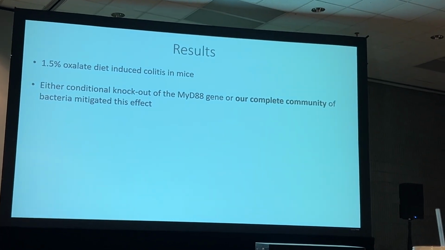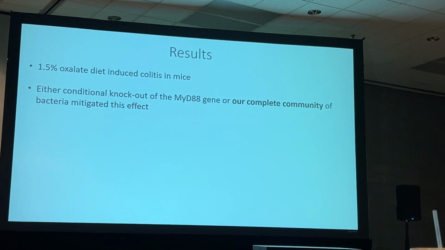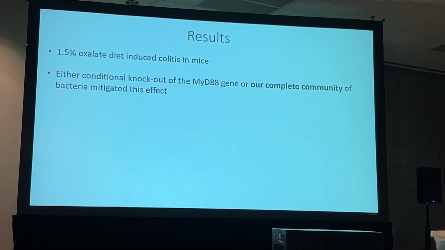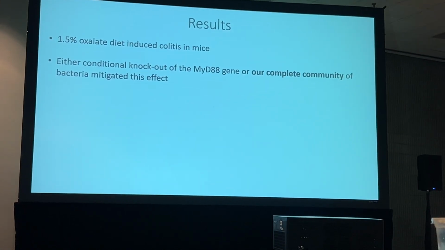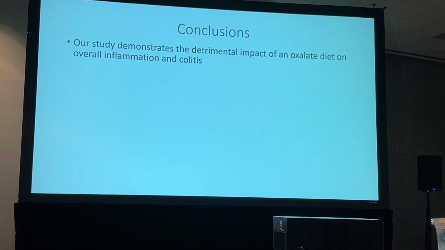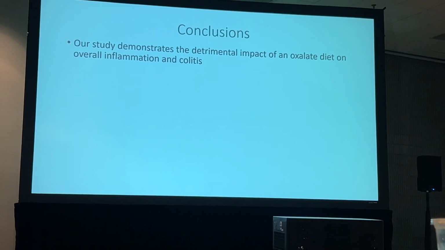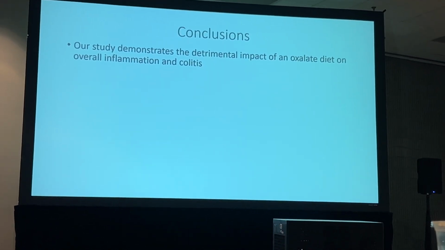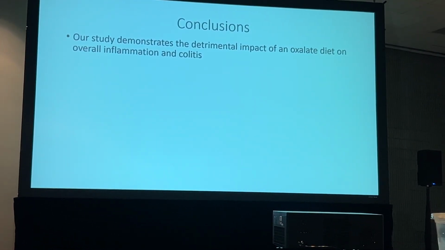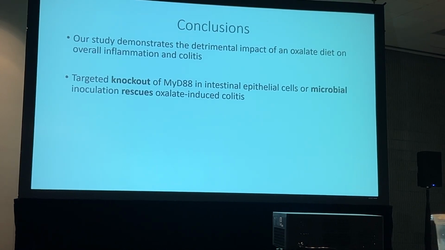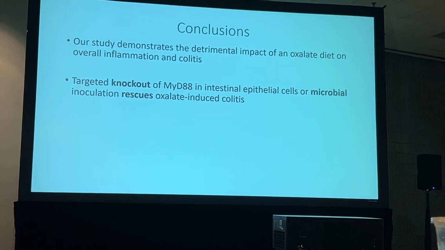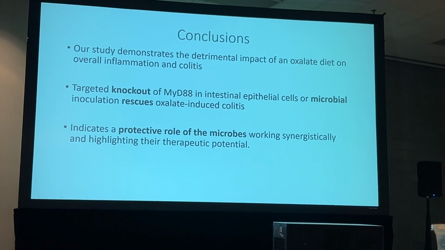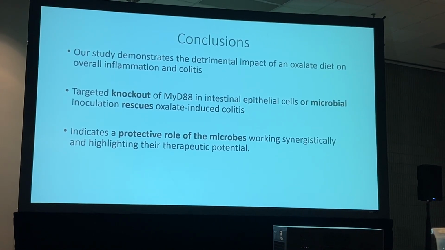To summarize the results, our oxalate diet did induce colitis in mice, and either the conditional knockout of MyD88 or our complete community mitigated these effects. So in conclusion, our study demonstrates the detrimental impact of oxalate on overall inflammation and colitis. When we targetedly knock out MyD88 in the intestinal epithelial cells, or use our microbial inoculation, it rescues oxalate-induced colitis. So this indicates these microbes have a protective role.